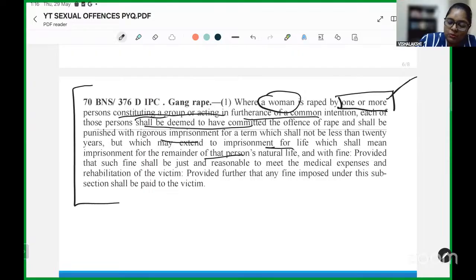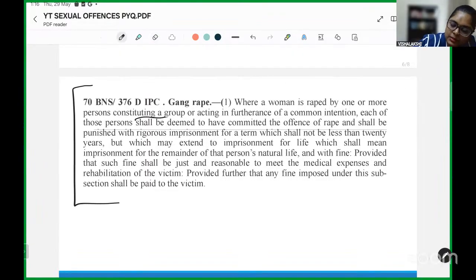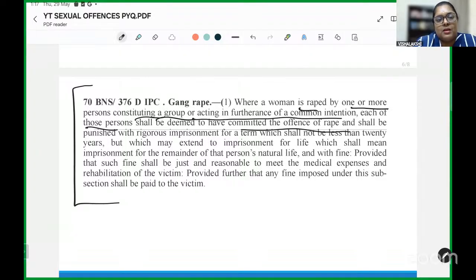Right? So, repeating the first half: where a woman is raped by one or more persons, constituting a group or acting in furtherance of common intention, each of those persons shall be deemed to have committed the offense of rape and shall be punished accordingly.